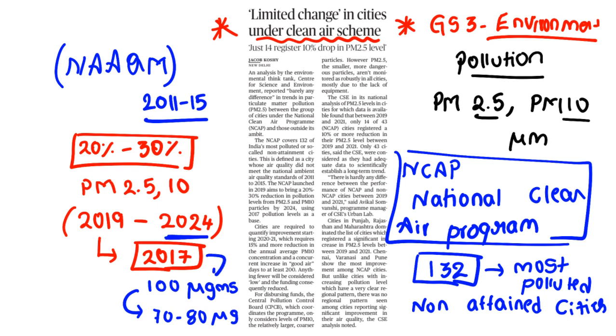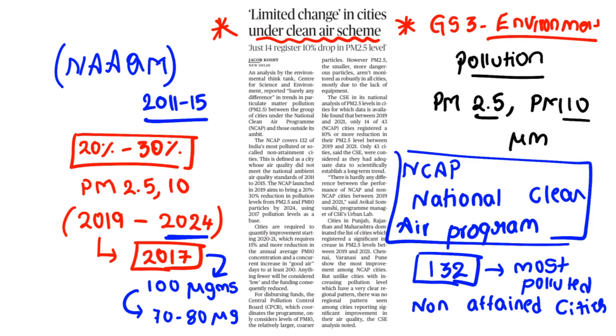So this is the level of 2017 and they have to reduce 20 to 30% of it by 2024. This is for the development of the people. As pollution creates many diseases, it is very important for the government to reduce pollution levels of PM 2.5 and PM 10 by 20 to 30% by 2024.